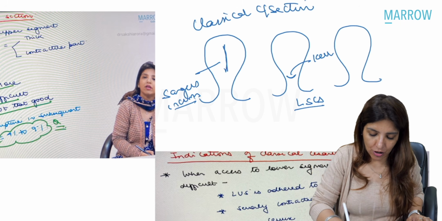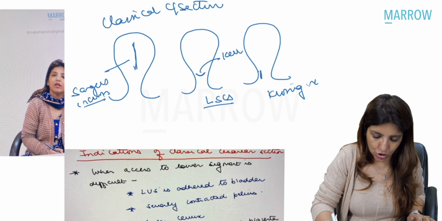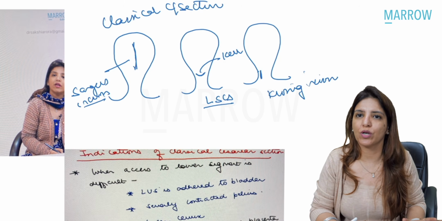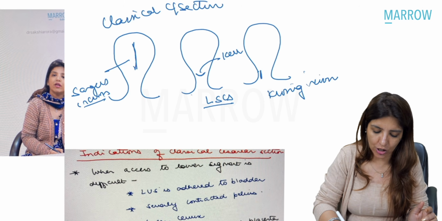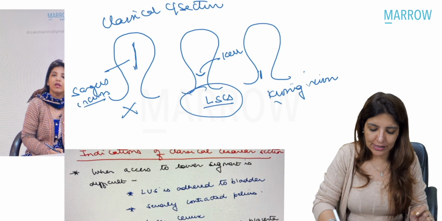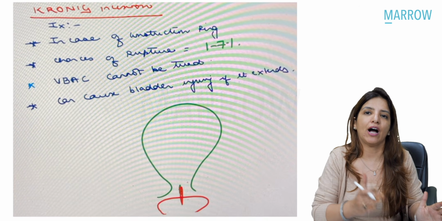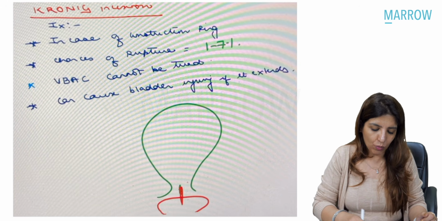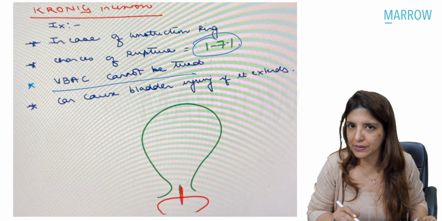Now, in lower segment, if you are giving a vertical incision, that is what is called as a Kronig incision. Right? And again, with a Kronig incision, next time when a patient is going to conceive, you are not going to go for VBAC. You are going to go for vaginal delivery after cesarean section only if an LSCS was done and a Kerr incision was given. In case of classical cesarean section and in case of Kronig incision, you never go for vaginal delivery after cesarean section because the chances of rupture with classical cesarean section are 4 to 9%, whereas with Kronig incision, it is 1 to 7%. So VBAC cannot be tried in this case, right?